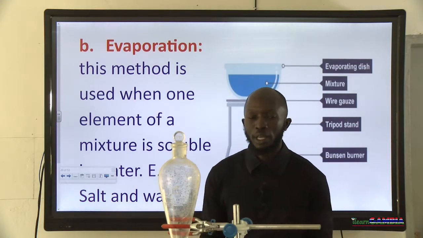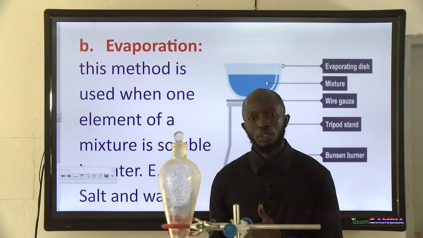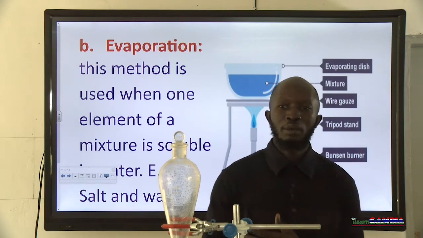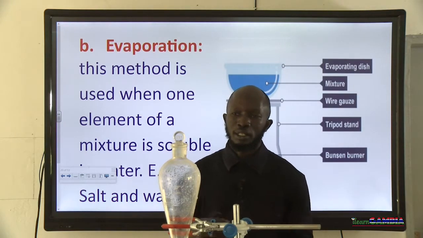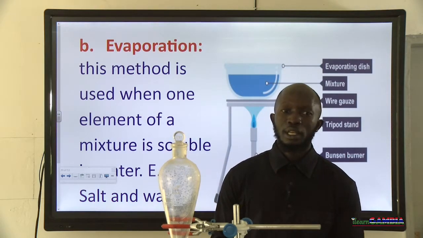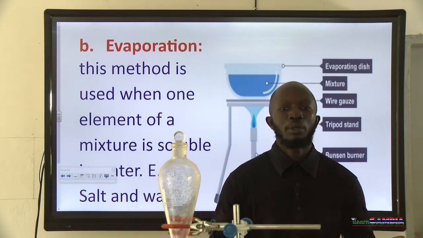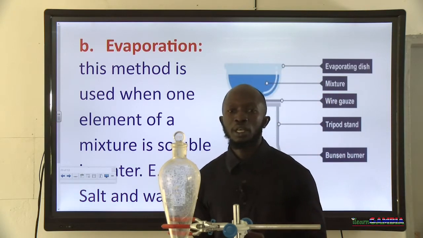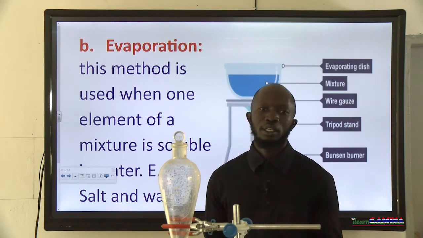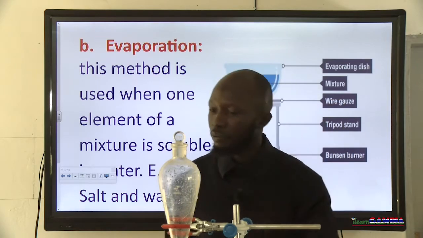But in our case for today, what we are going to do is called evaporation. We introduce salt into water and have a salt solution, then we stir until the whole salt is dissolved in the water, and then we would place the water in the sun and allow it to evaporate. If you cannot use that, you can also use a Bunsen burner to fasten the process. So in our case today, we say evaporation.